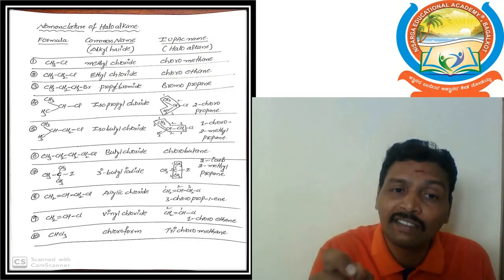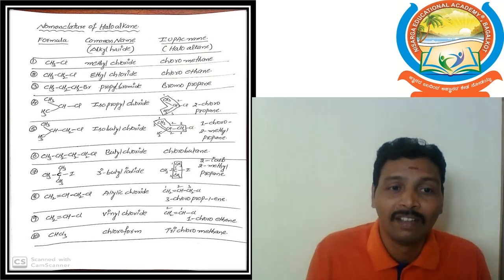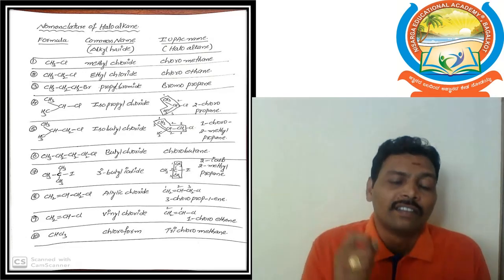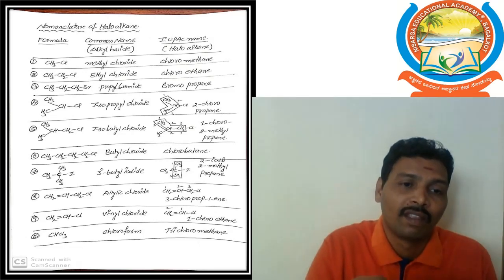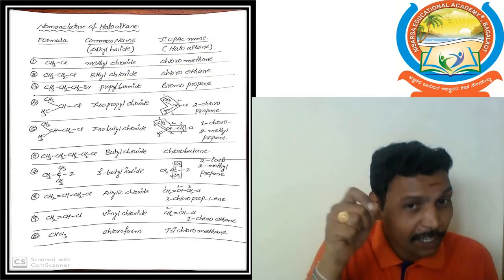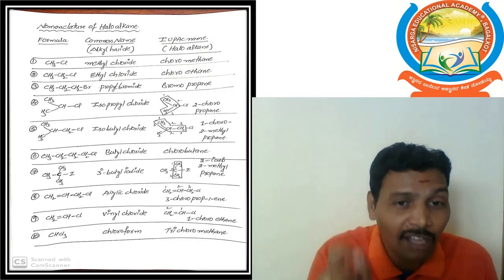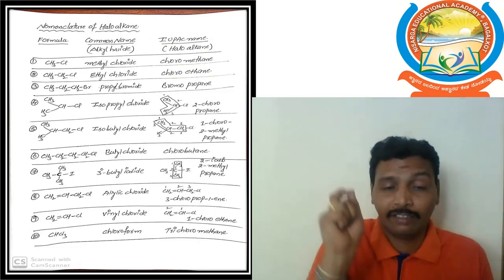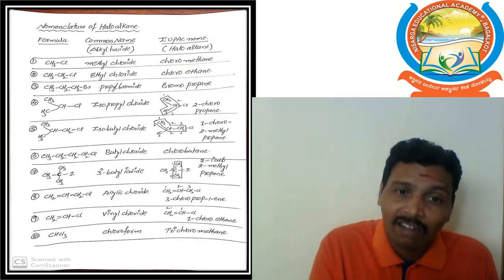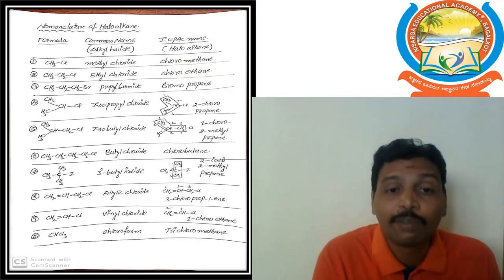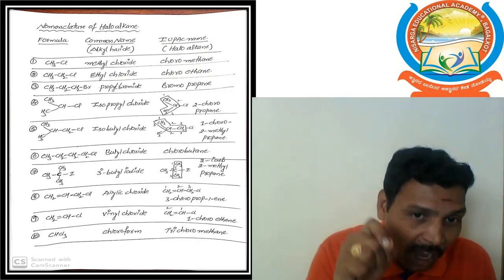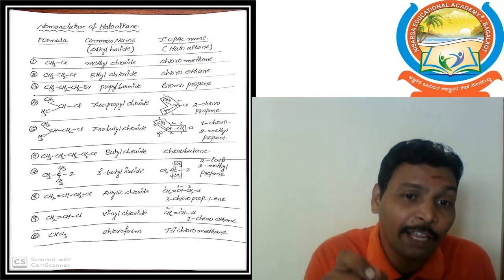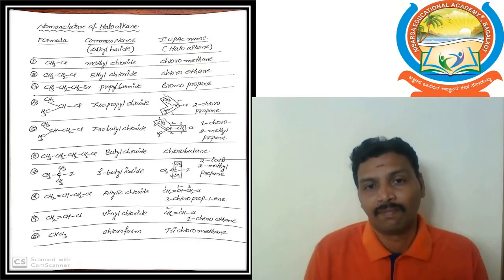That is the IUPAC name of this compound. Like that, we can write the IUPAC names. In the case of IUPAC names, we follow the IUPAC rules. These we learned in first BSc. The same rules we can apply here also to write the IUPAC names.